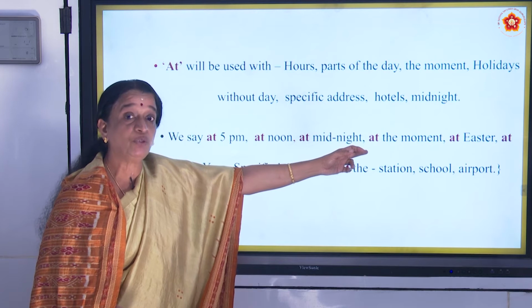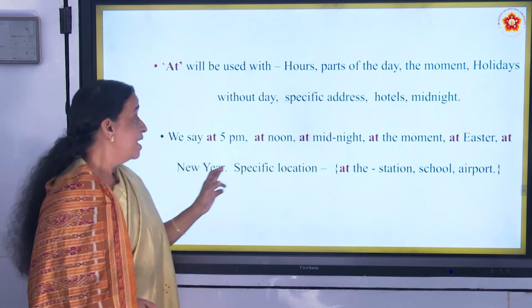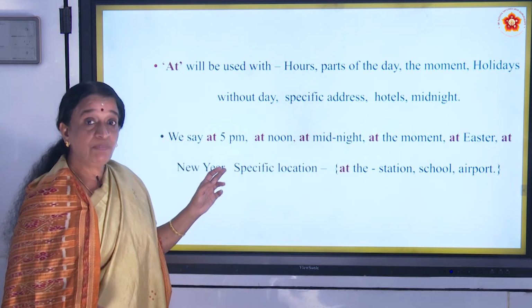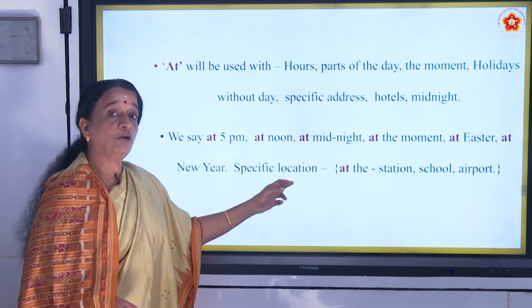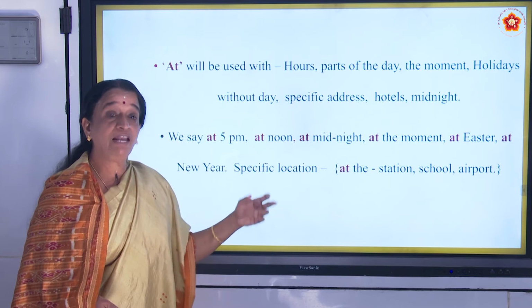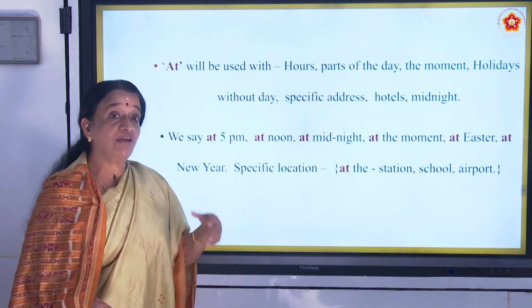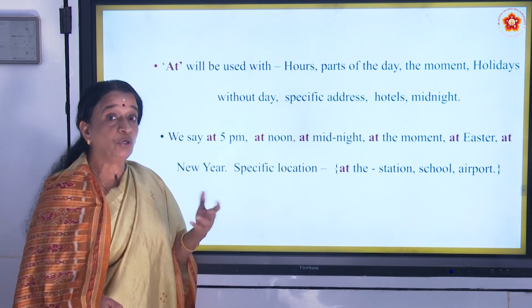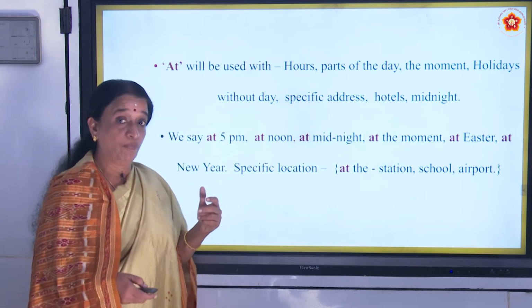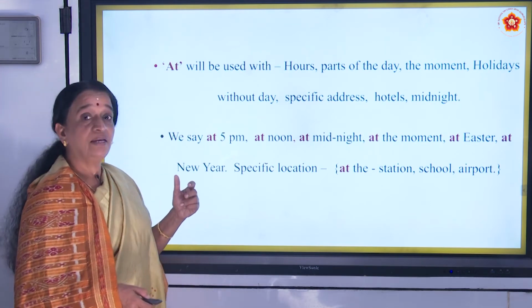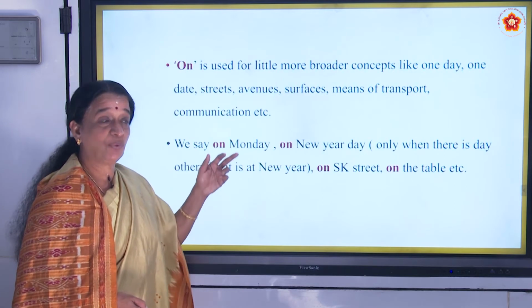Next is holidays, at Easter. We will be coming to meet you at Easter. At New Year. I will be coming to meet you at New Year. Specific location, at the station, at the airport, at school. I will come there to your school, or we shall meet at school. Okay? Have you understood? Next one.